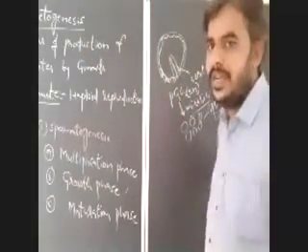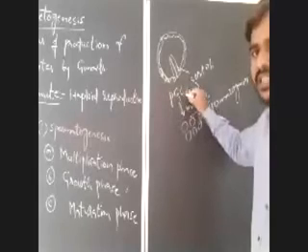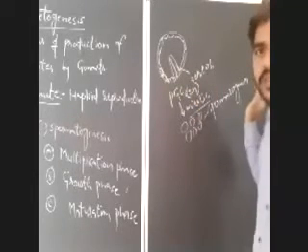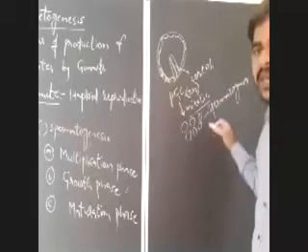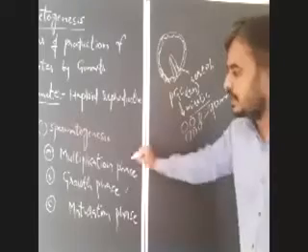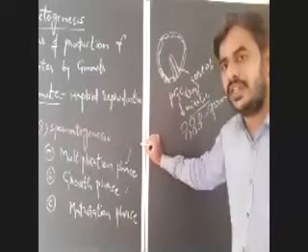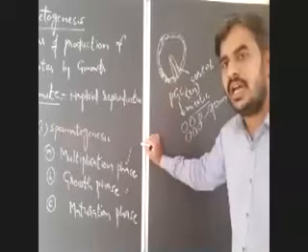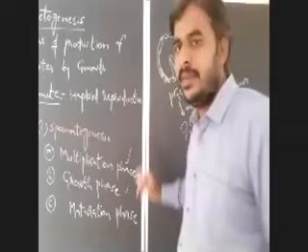Mitotic divisions. So mitotic divisions are also known as multiplication divisions. So in the first phase, multiplication divisions take place.